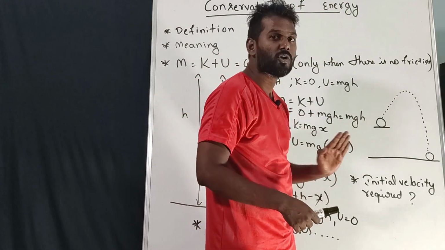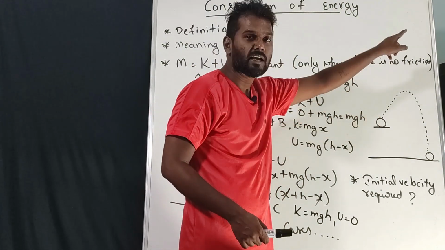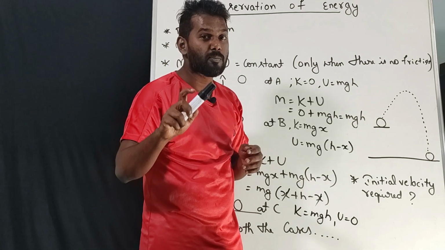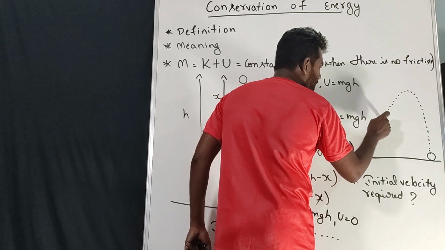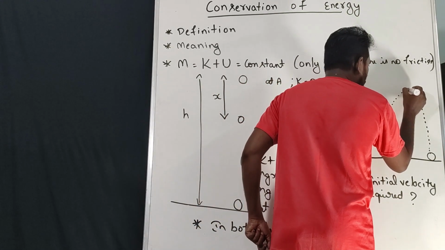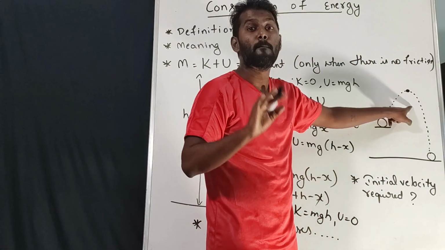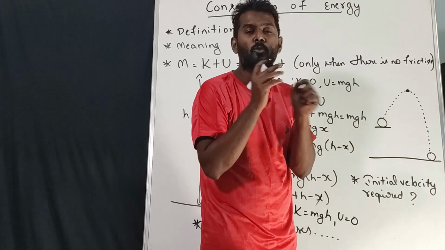the ball is going to rise up, correct? Ball is going to rise up. As the height increases, potential energy will keep on increasing. So here the potential energy will keep on increasing at this point. At the topmost point it has maximum potential energy, and at this point there will be no movement.